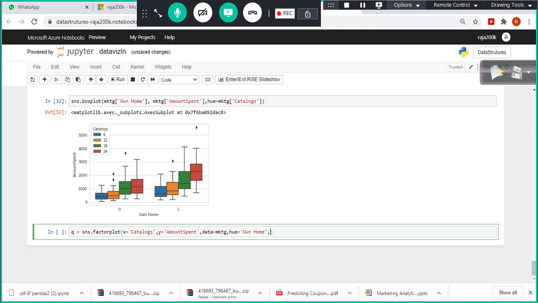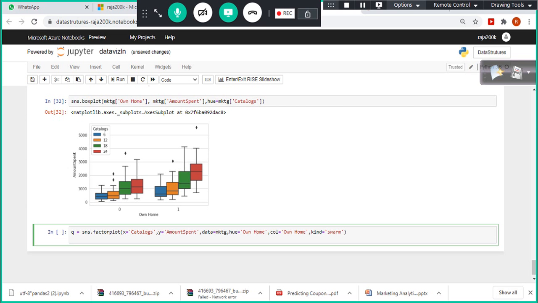Own home, own spend, right? And for example, column is equal to own home, swarm plot. I just combined with this one, okay?